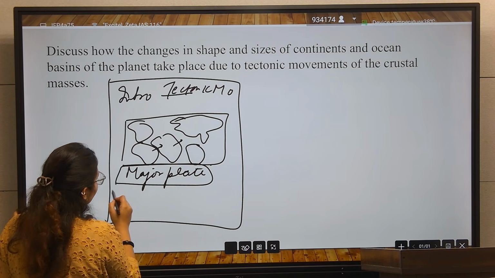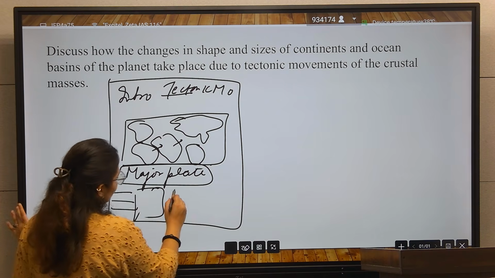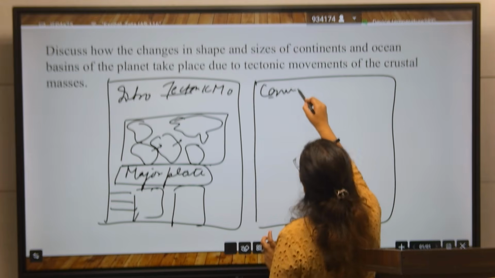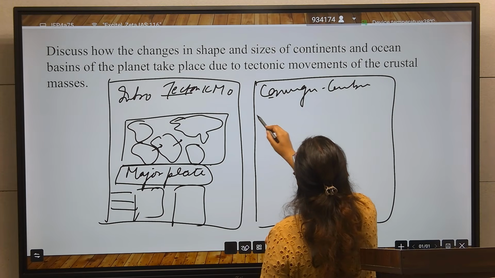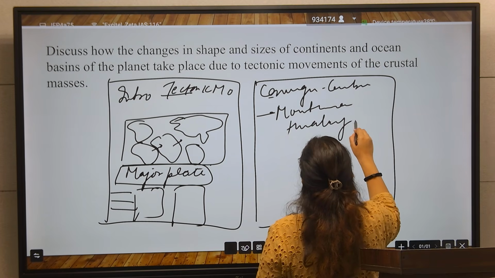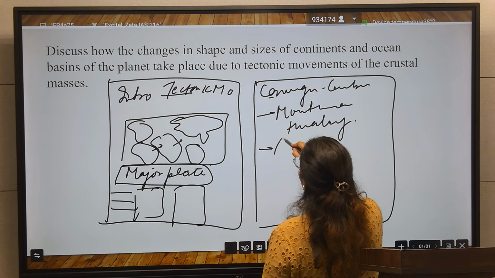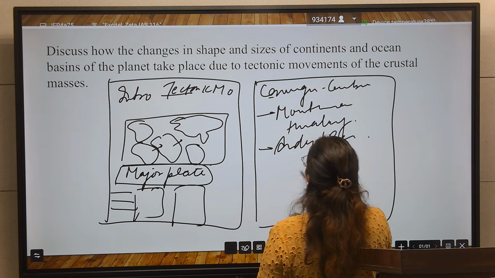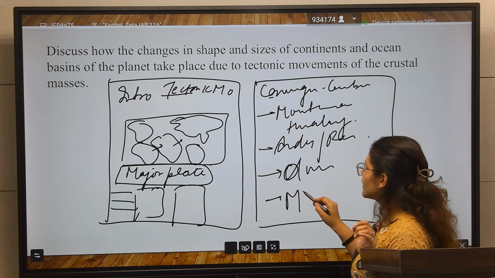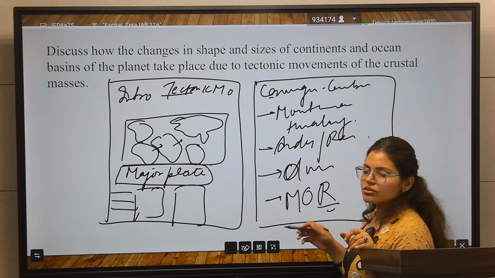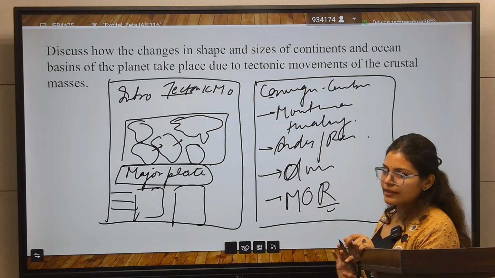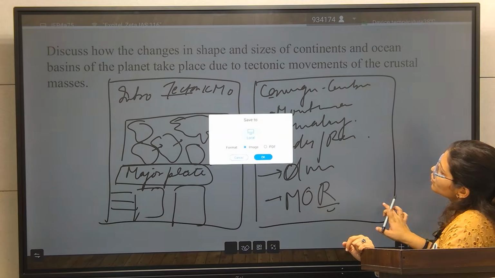Then for the convergent boundary, you will talk about the mountains, the Himalayas, then the Andes and Rockies. After that, you will talk about divergence and the mid-oceanic ridges. This is the basic static portion, the plate tectonic theory. You will write all about that. This is a very easy question to write.